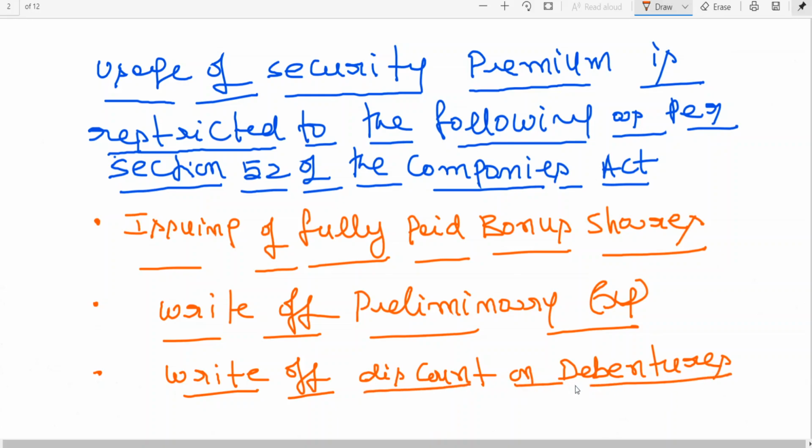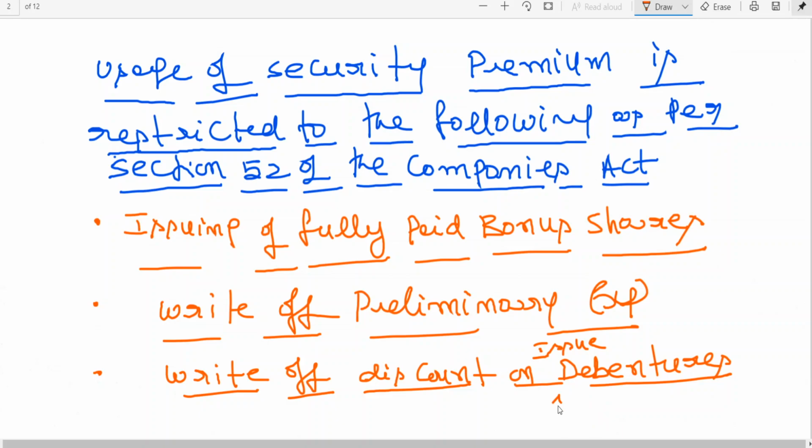Write off discount on issue. We'll be having it in the next chapter. I told you a company cannot issue shares at a discount. We discuss in debentures: a 100 rupees debenture can be issued for 90 rupees. The difference is how much? 10 rupees. This 10 rupees is a loss. This loss can be adjusted by the company against security premium. That is the meaning of it.